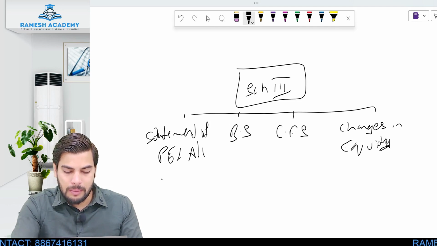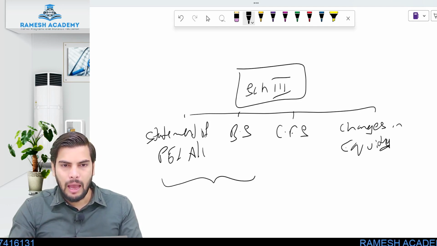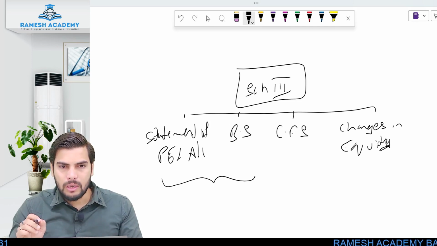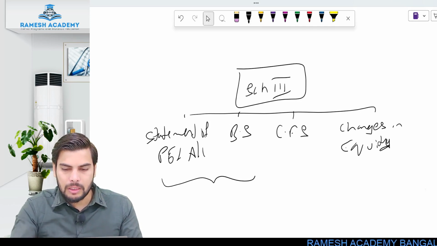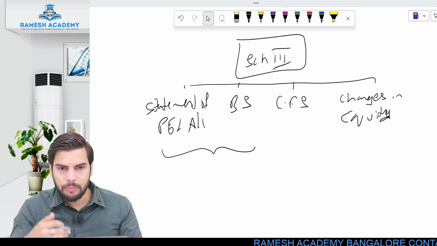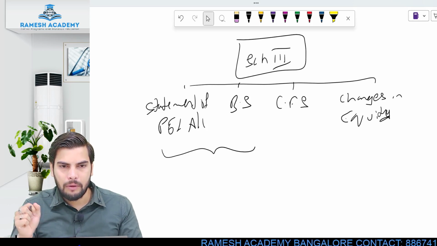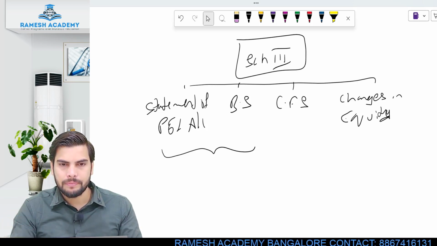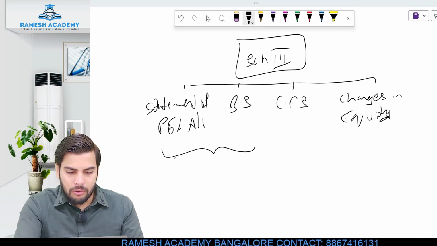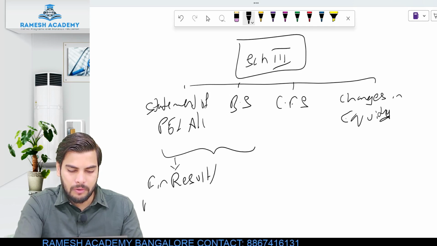So these are the components of financial statement. When it comes to chapter number 2, you will be learning only about preparation of P&L account and balance sheet. So always remember these terms. Why do we prepare this P&L account? You would have heard these particular terms, right? P&L account, balance sheet. Why do we prepare this P&L account, and why exactly do we prepare this balance sheet? What's the objective? P&L account is mainly prepared in order to ascertain something called financial result, or you can call it financial performance.